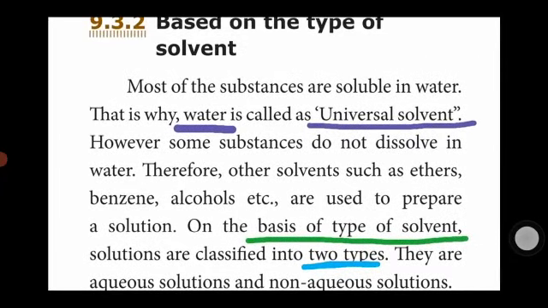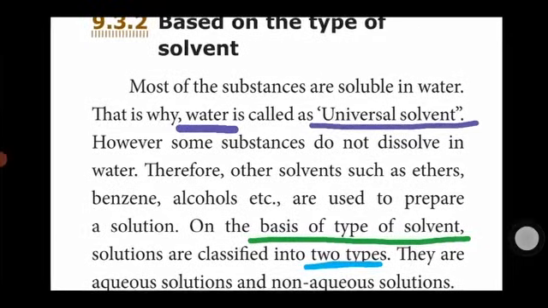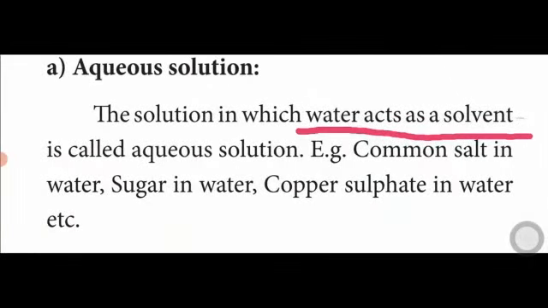Let's see what is aqueous solution. The solution in which water acts as a solvent is called aqueous solution. Example: common salt in water, sugar in water, copper sulfate in water.